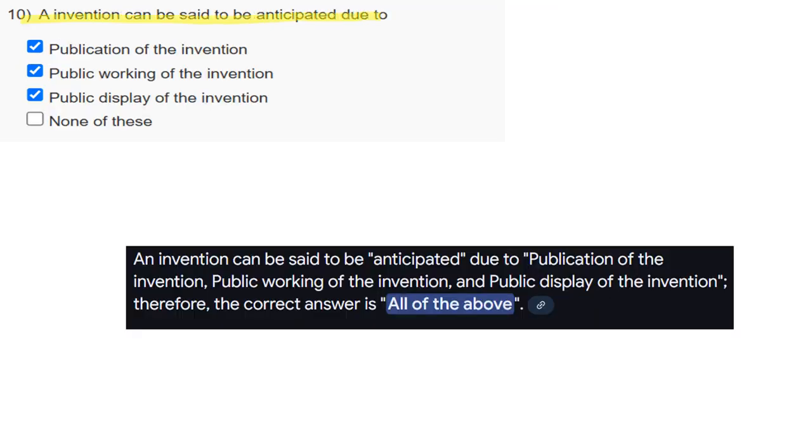Moving to the next and final question we have: an invention can be said to be anticipated due to the publication of the invention, public working of the invention, and public display of the invention. So all the options are correct.